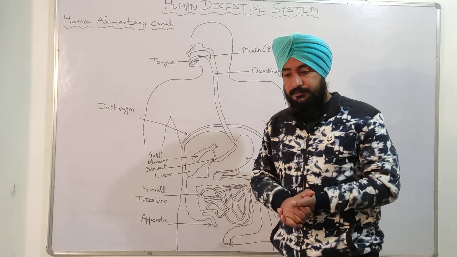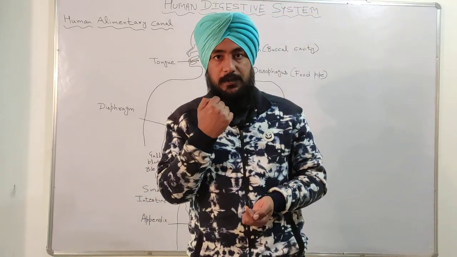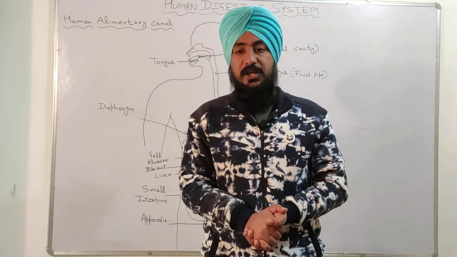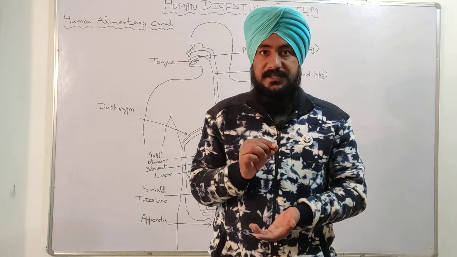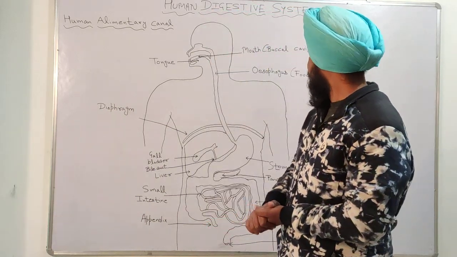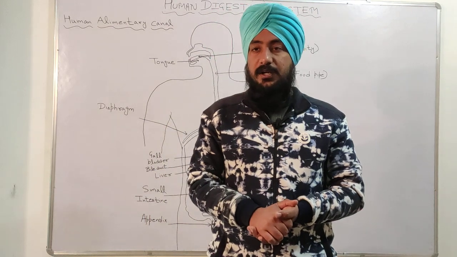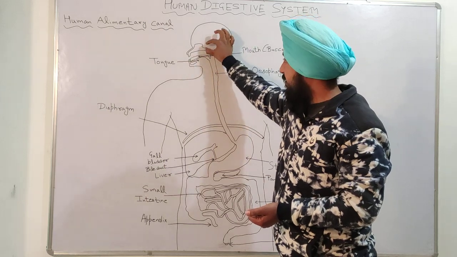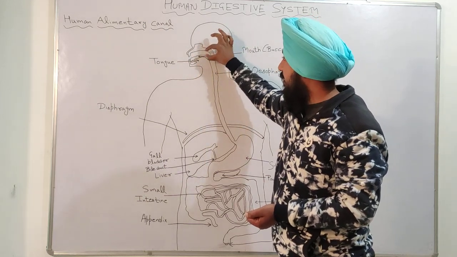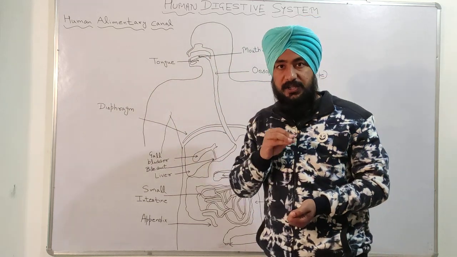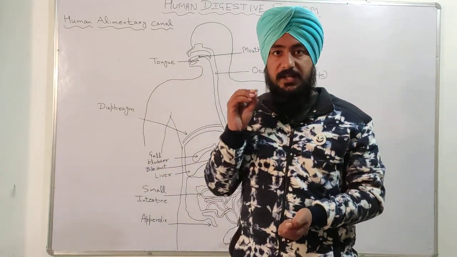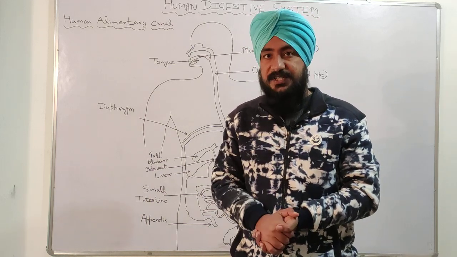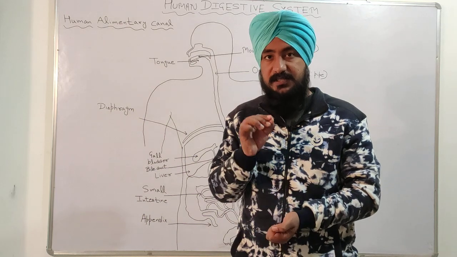So in our mouth, in the inner lining of our mouth, there is a gland called salivary gland. This salivary gland is present here and below the tongue. So what is the function of this salivary gland? This salivary gland produces the saliva, the liquid which is present in our mouth, that is called saliva.